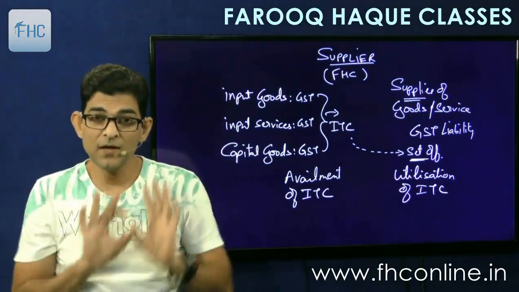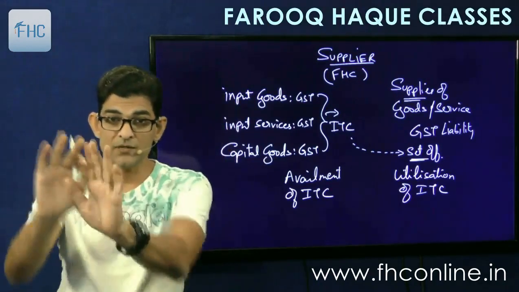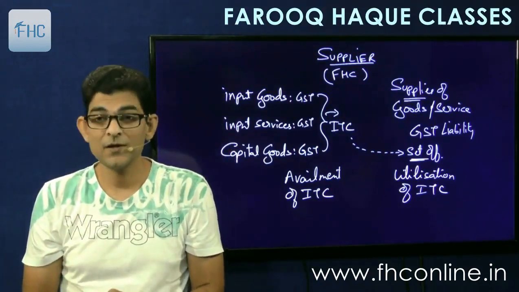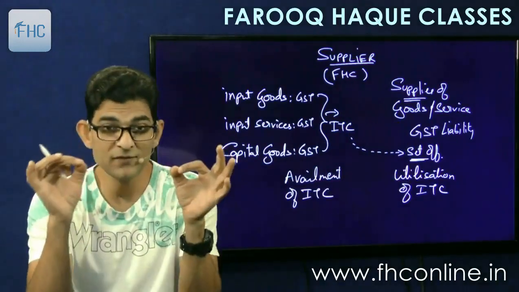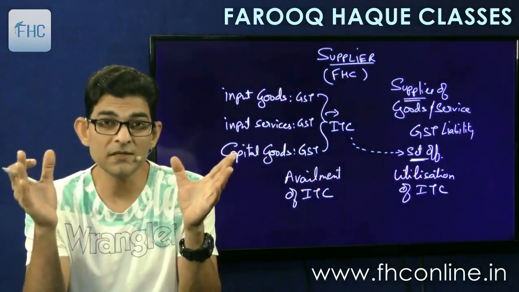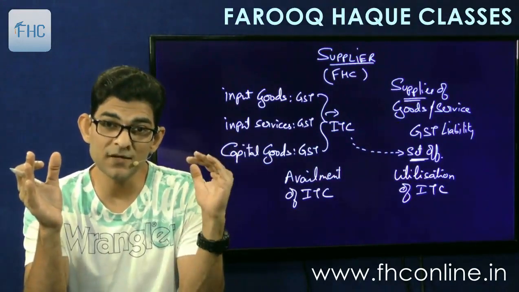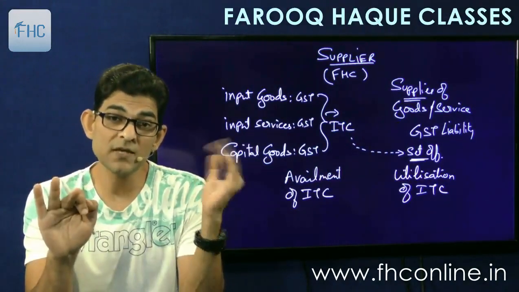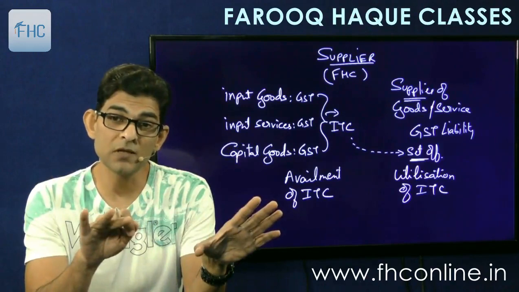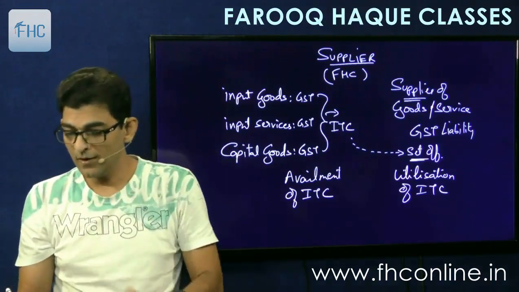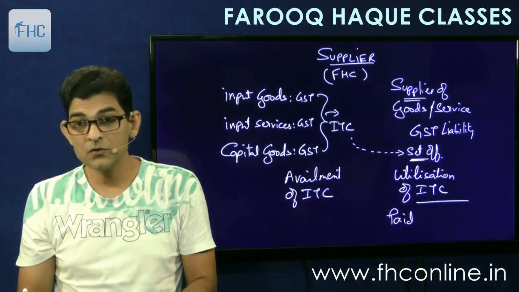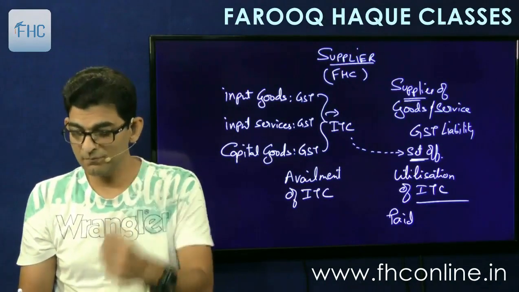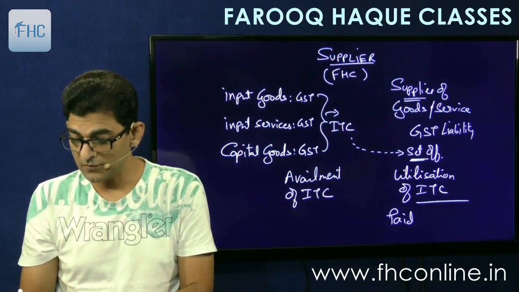So we take and we utilize, we take and we utilize. It's like that. So set off means utilization of credit. Never forget these two technical things. Availment means taking credit on inputs. Utilization means setting it off against my output liability. And then the difference, if any, will have to be paid. So this is the actual payment. Payment will be done of the difference.